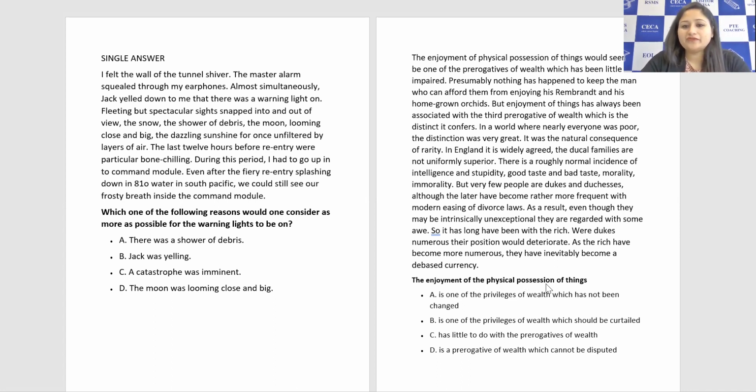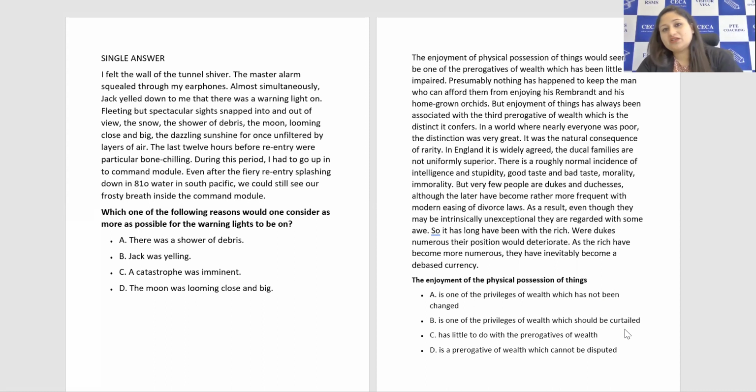The enjoyment of the physical possession of things, right? And what they are saying is one of the privileges of wealth which has not been changed. That means it is one of the good or luxurious things about wealth which has never changed, right? B option is one of the privileges of wealth which should be curtailed, right?